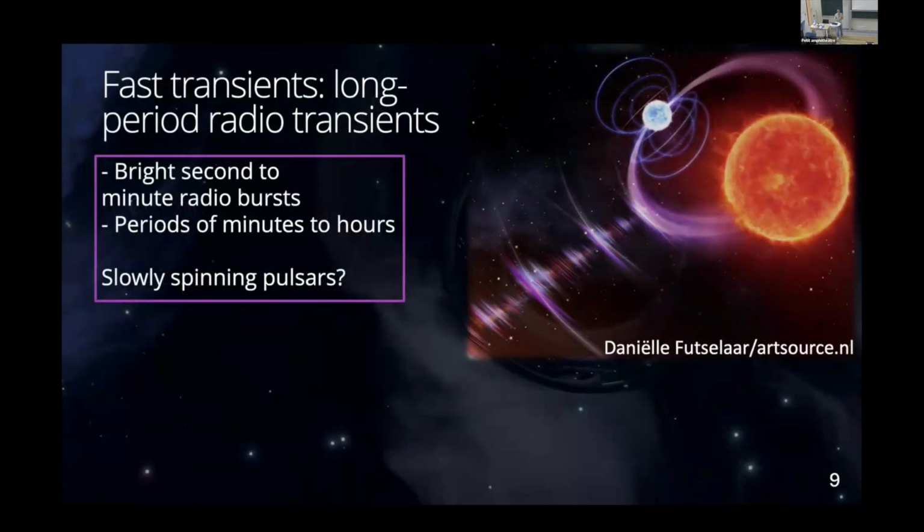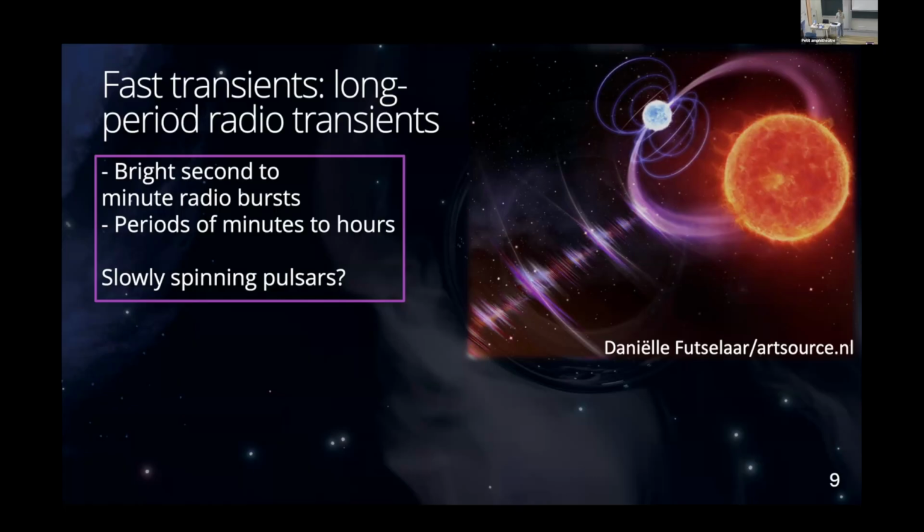And a very cool result of some of those pipelines is that we've been able to find a new class of radio transient sources. These are what I call the fast transients. They show flares with durations of a couple seconds to minutes. And these bright radio bursts repeat with periods of minutes to hours, which is why we have given them the unimaginative name long period radio transients.